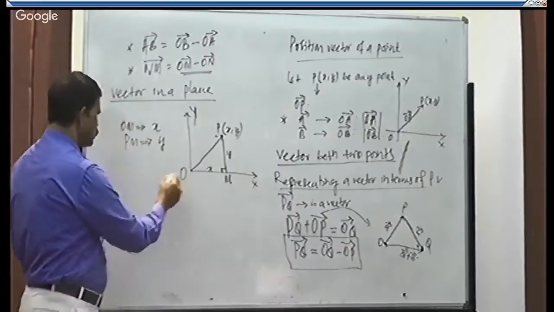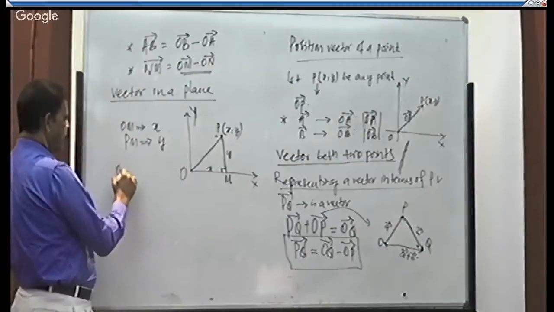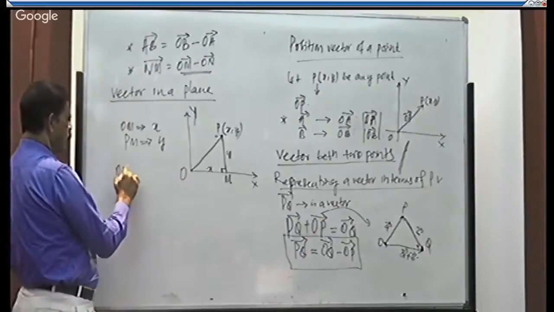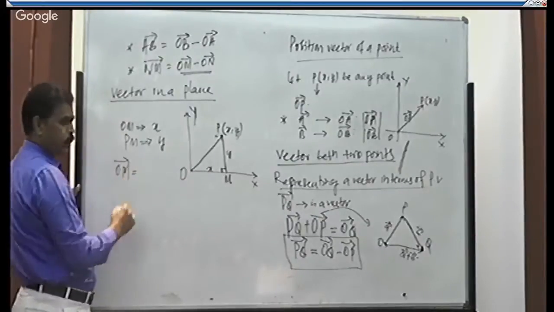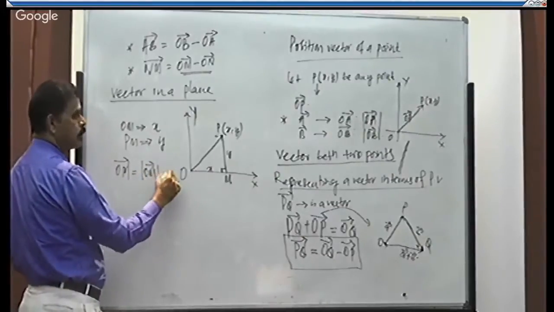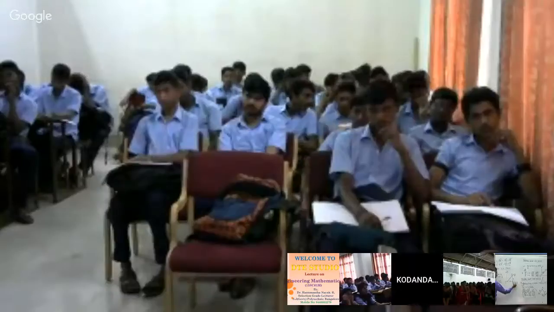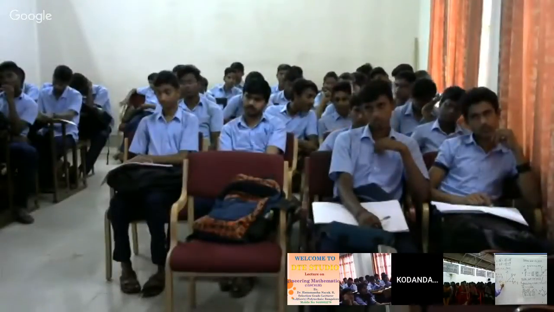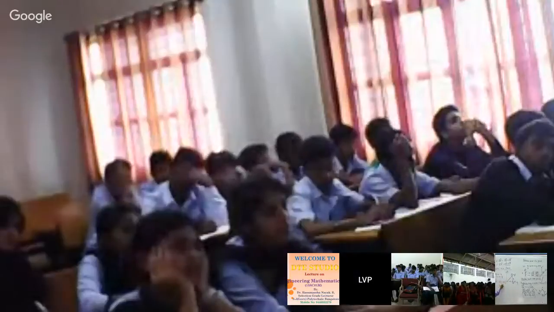So if I take that position vector OM, magnitude of OM times the unit vector along OM. What is the unit vector along the x-axis? i. Therefore, it is x times i, right?